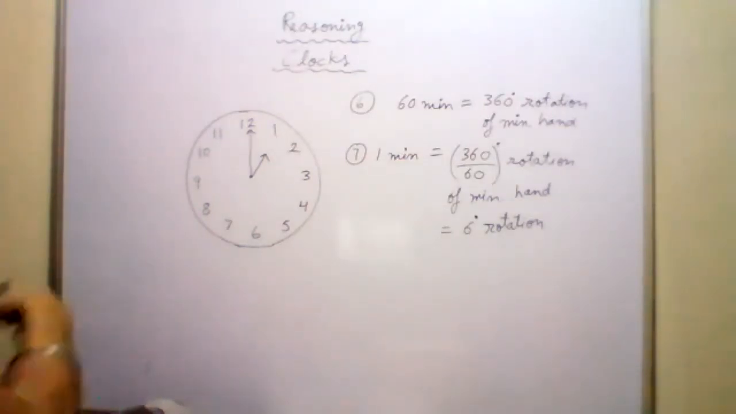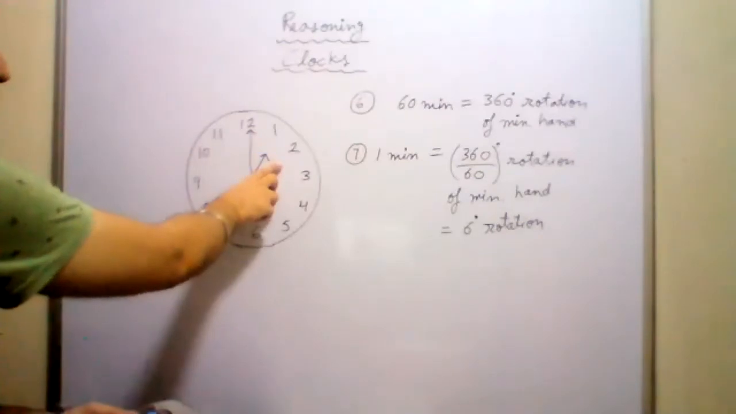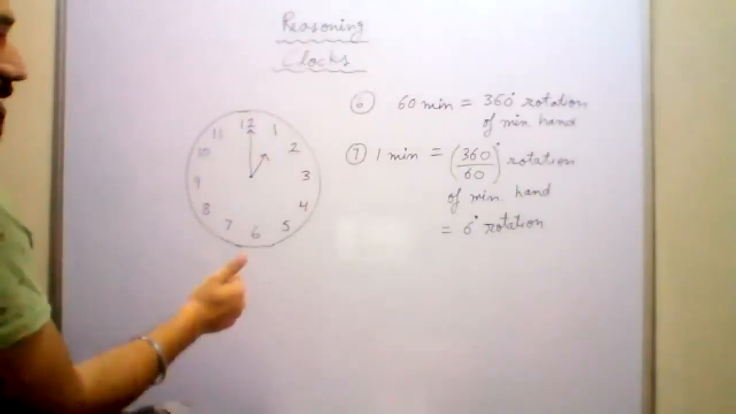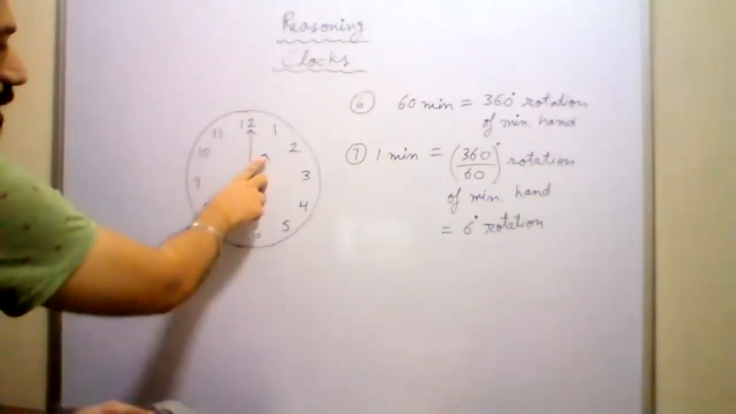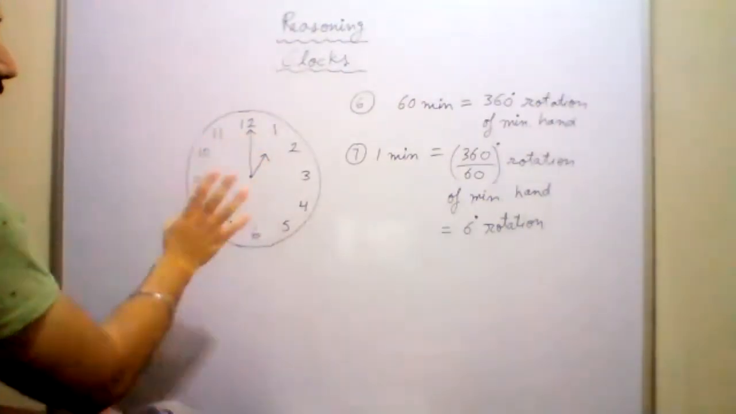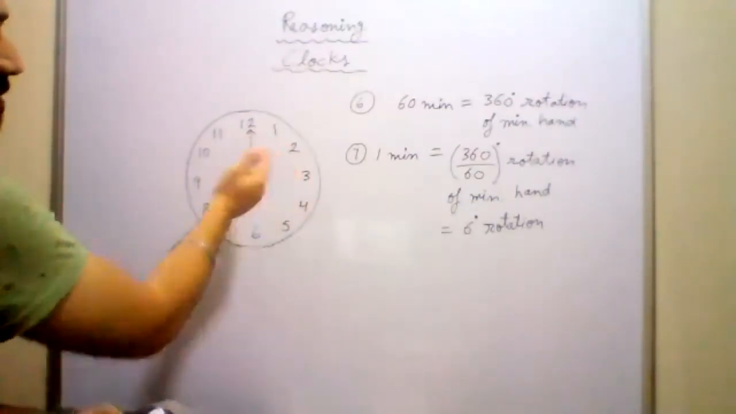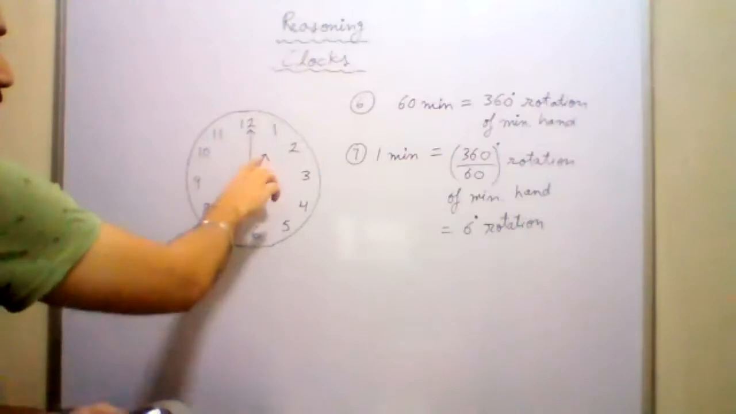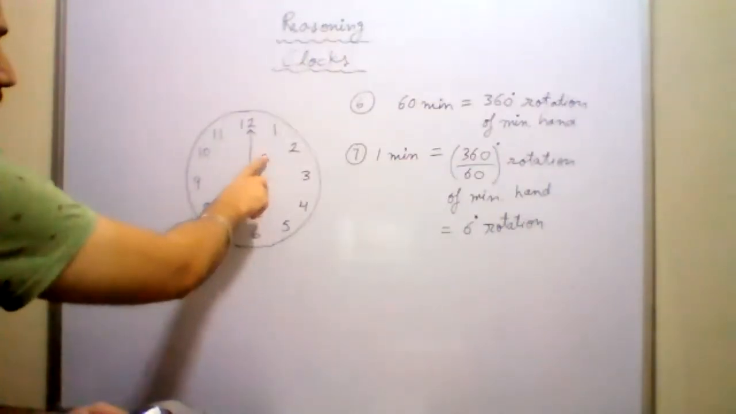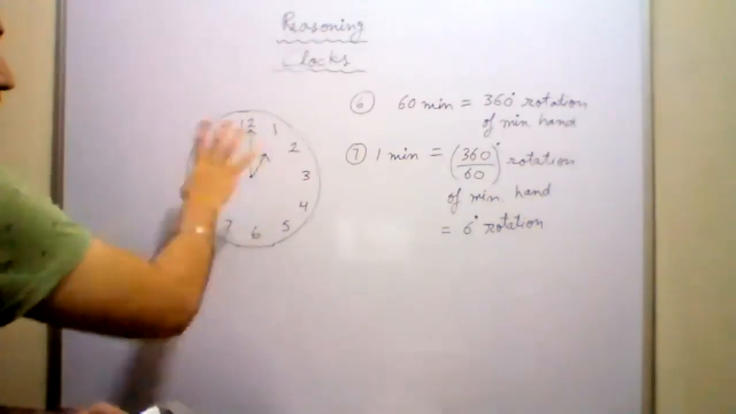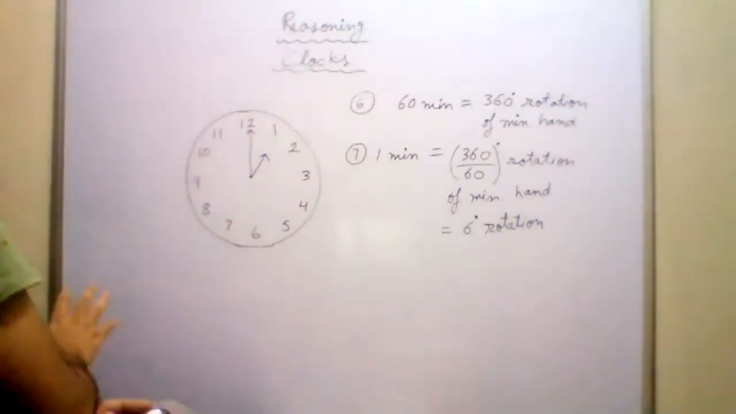In 1 hour, from 1 where will it come? To 2. Am I right or not? In 2 hours it will come from 1 to 3. After 2 hours it will be 3 o'clock. So if it is at 1 right now, after 12 hours it will come back to the original place, 1.